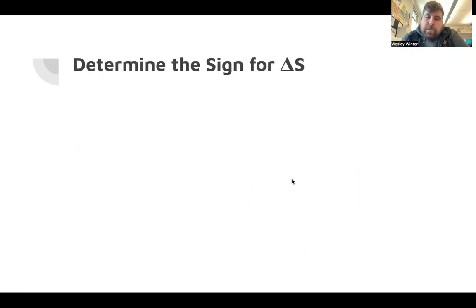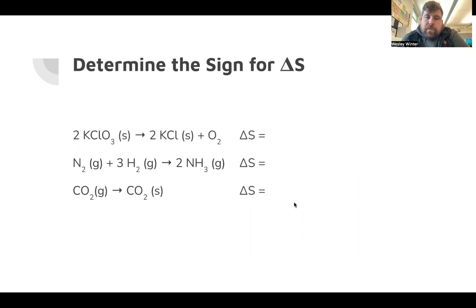So go ahead and take a moment here to determine the sign changes for the following reactions. Oh, I just noticed here, this is a gas. That is important for this one.